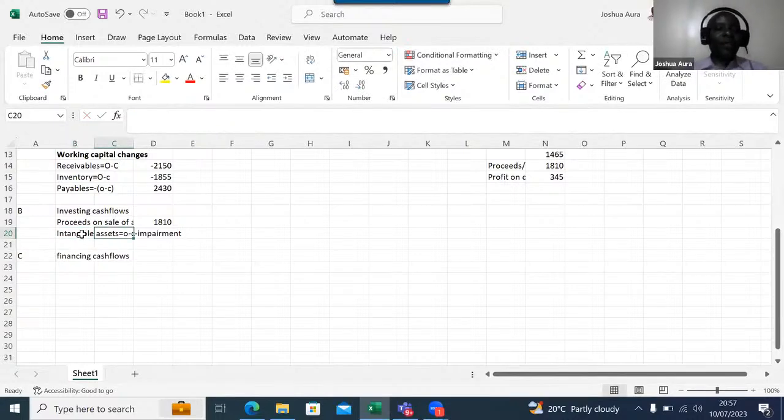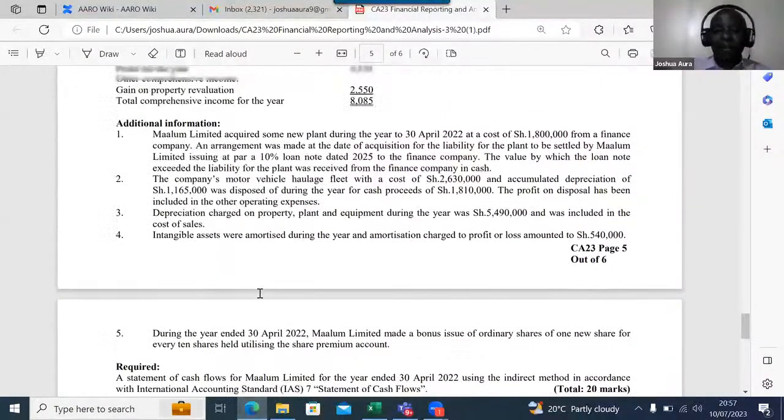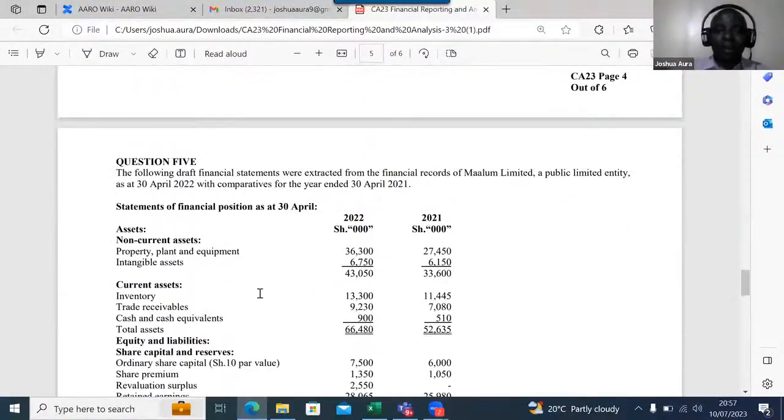All right. So in this case, ladies and gentlemen, when I come here, I'm able to see my opening for the intangible. What am I able to see here? My opening for the first year provided. My opening here for intangible is 6150. So I have 6150 minus 6750 minus the impairment of 540. That's what you book in, the impairment of 540.